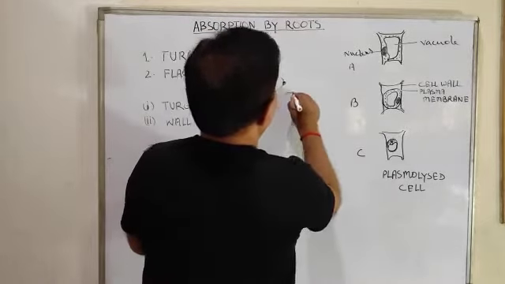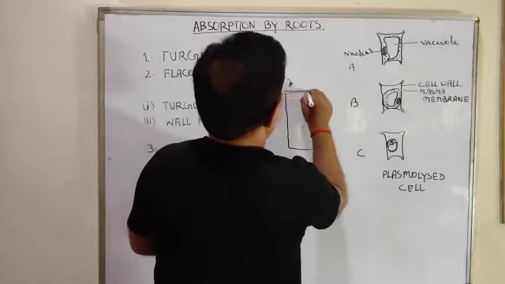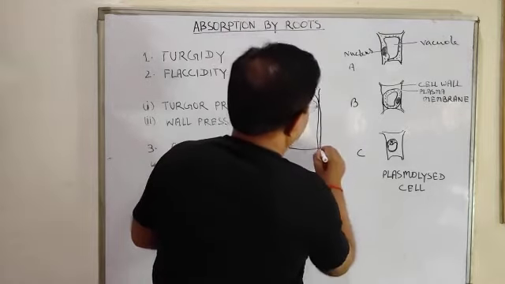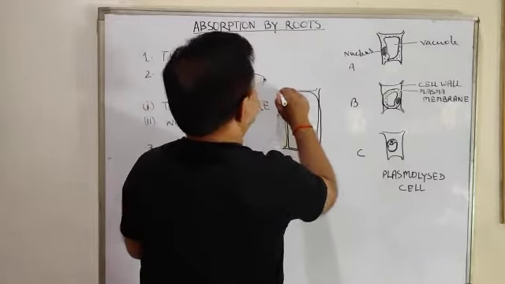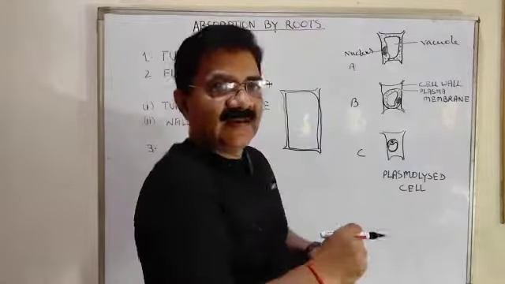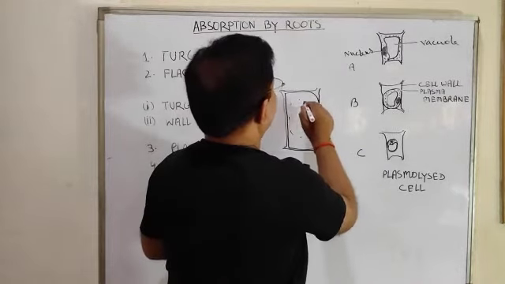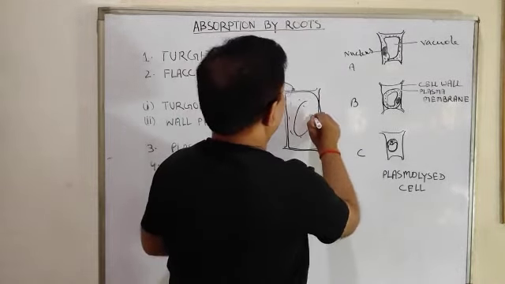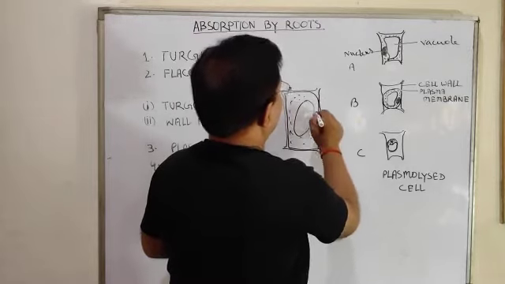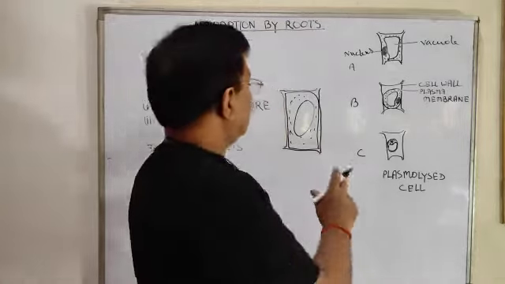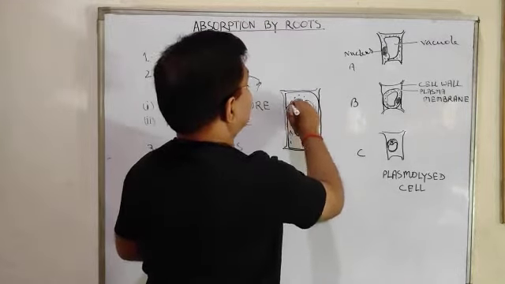Suppose this is a plant cell, and as we know, a plant cell has a double covering, cell wall and cell membrane. Outer is the cell wall and inner is the cell membrane. And here cytoplasm is there, large vacuoles are there, and in plants the cytoplasm is around the periphery. This is the large vacuole, and the cytoplasm, here the nucleus.